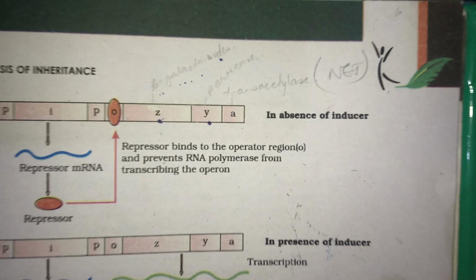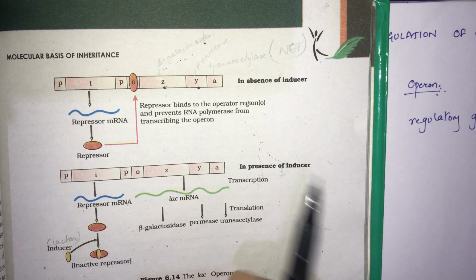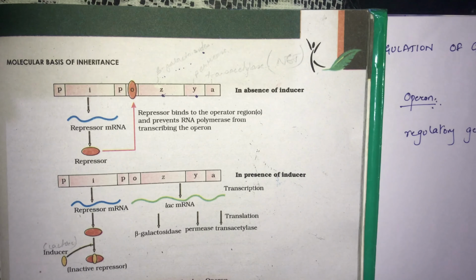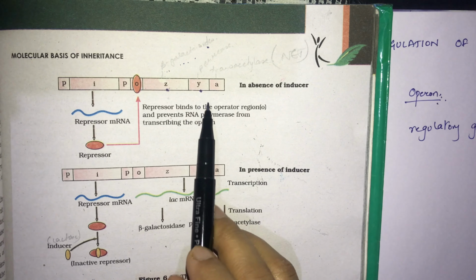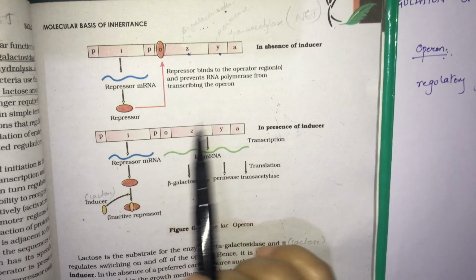So these 3 genes are needed together in order to metabolize lactose. So this is the general idea of the Lac Operon.